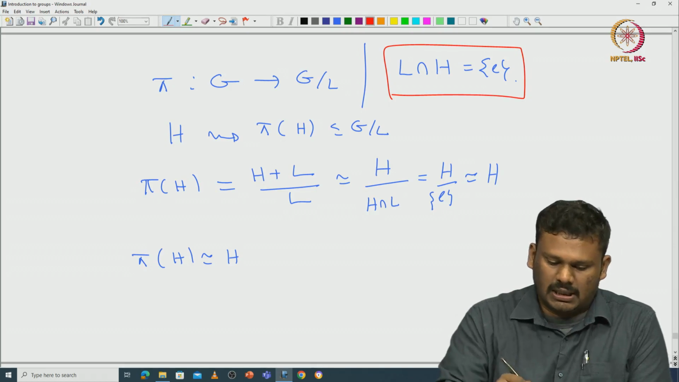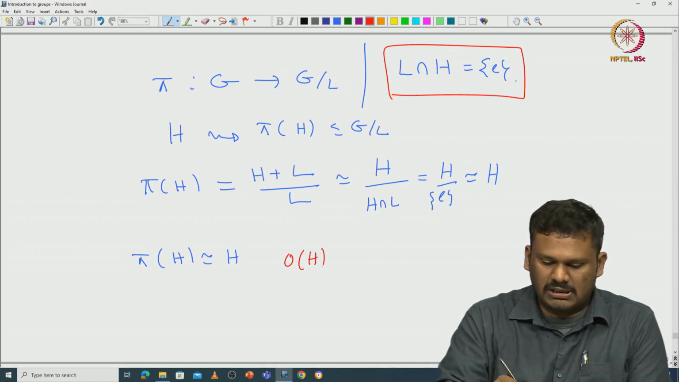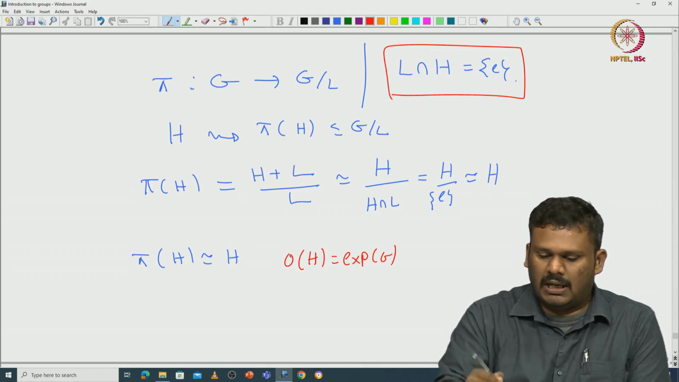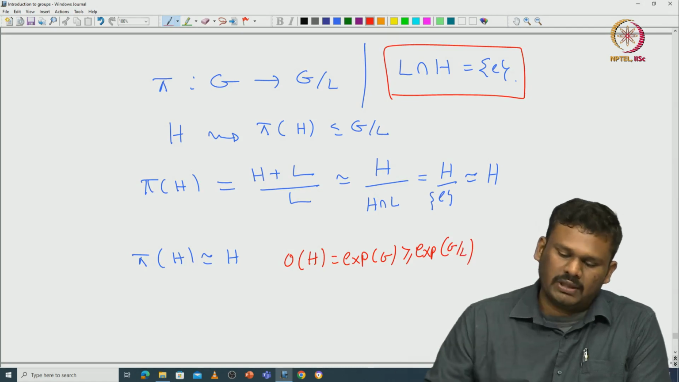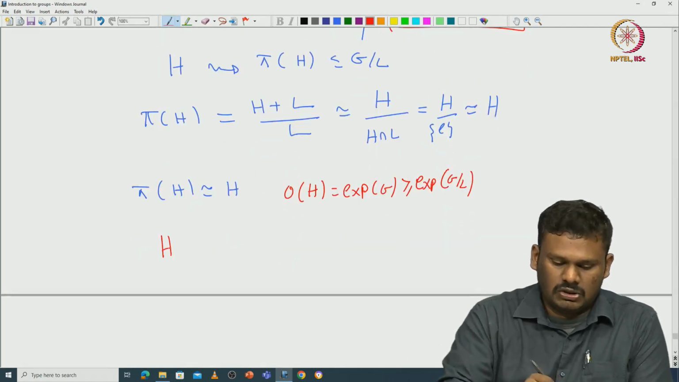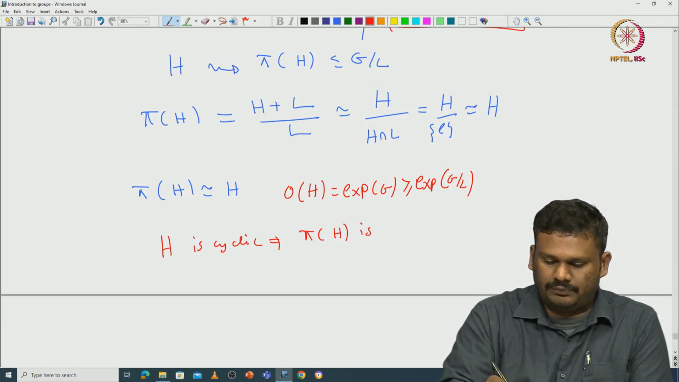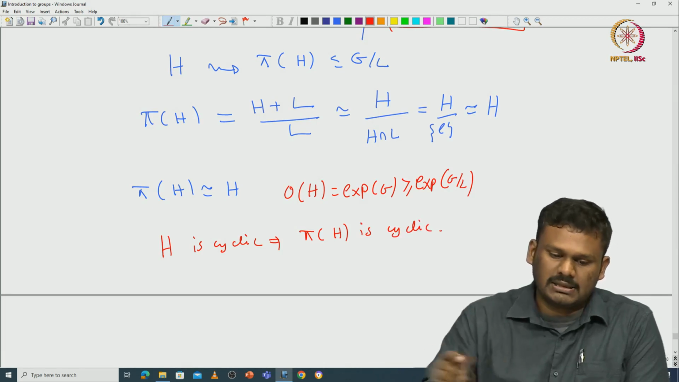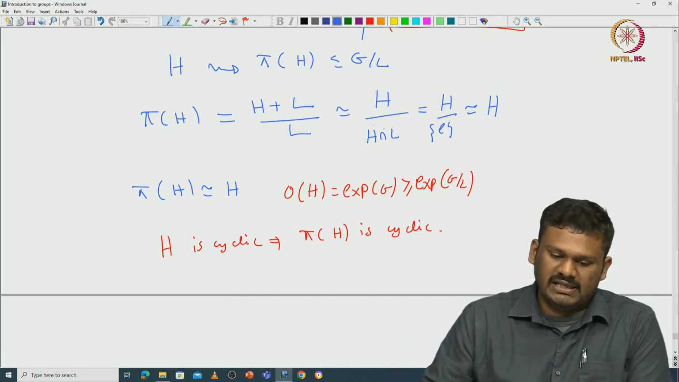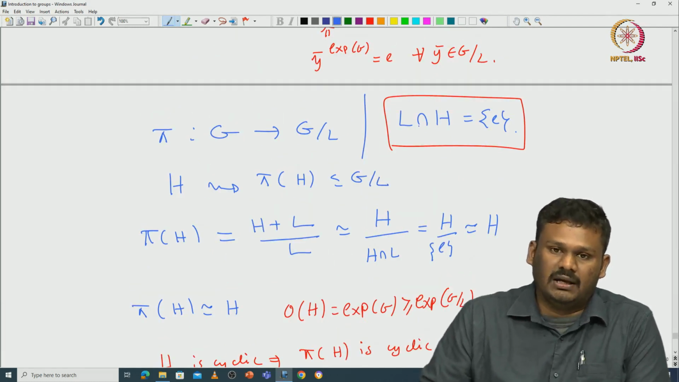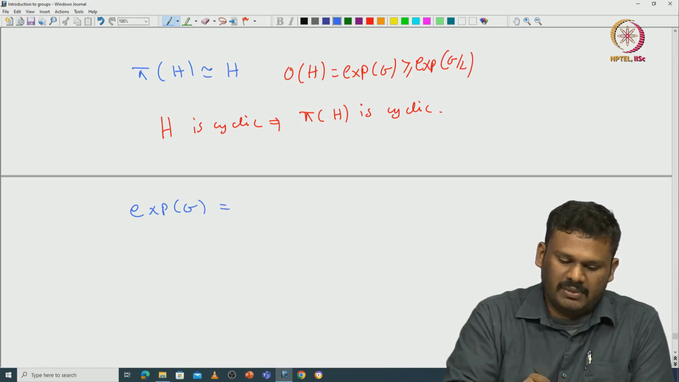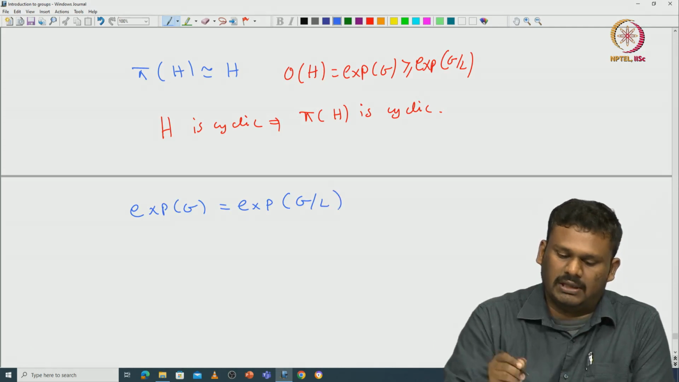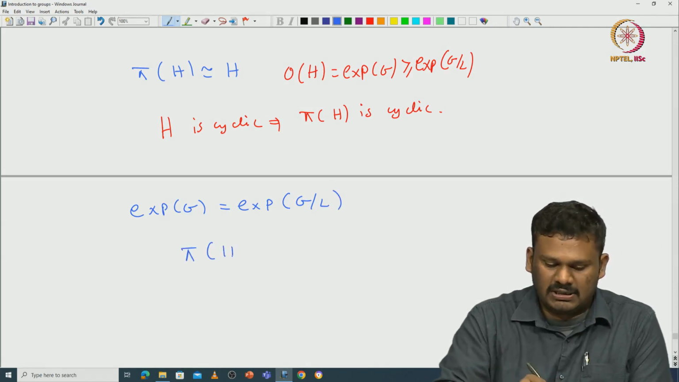So, now what is the order of H? Order of H is exactly exponent of G, and exponent of G is greater than or equal to exponent of G mod L. Now, note that H is cyclic. Okay. So, H is cyclic. So, that implies pi of H is also cyclic. So, that means by going modulo this L, where L intersection H is trivial, we are preserving the exponent. So, the exponent of G is the same as exponent of G modulo L, and this pi of H is indeed